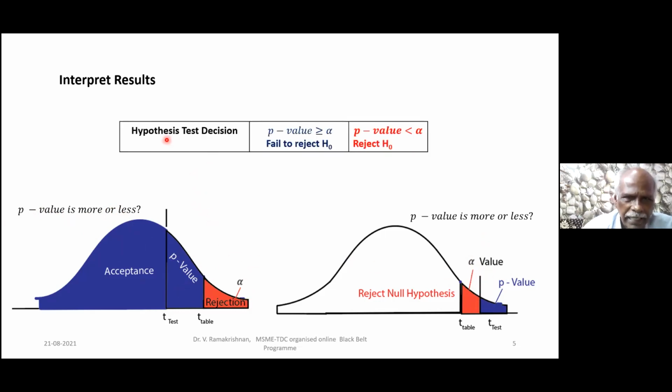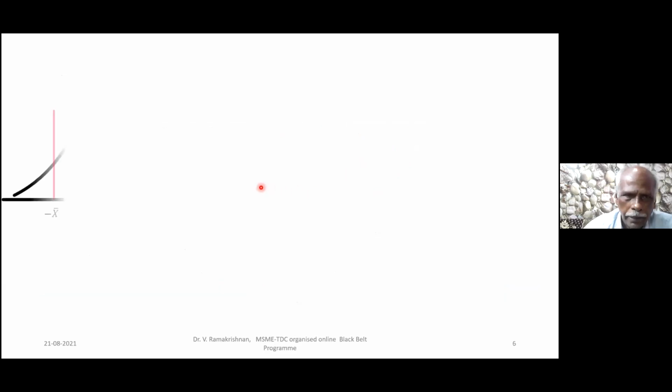Now the hypothesis decision. If the p-value is greater than or equal to alpha, please note that the equal to sign also, remember, fail to reject. If it is less than alpha, reject. Right? So greater than alpha means even at this point, I am accepting. Even at this 0.05, I am accepting. Only if it is less than 0.05, I reject. Okay. So take this important thing.